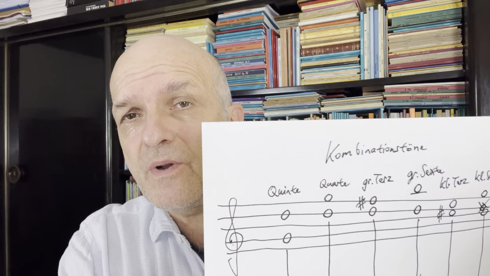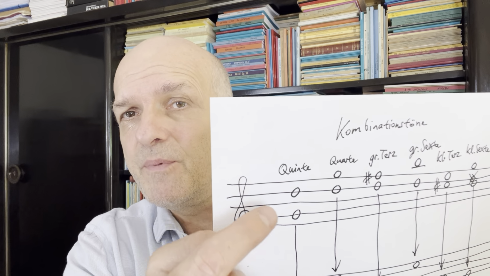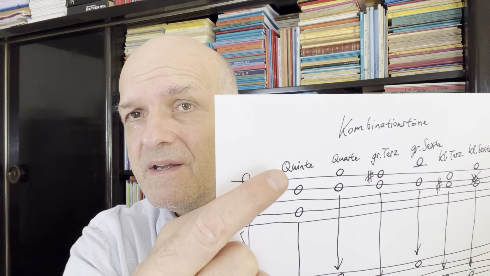But now, a real wonder of nature is the so-called combination tones or subharmonics. That's very interesting. If we have this interval of a fifth, its proportion is 2 to 3.